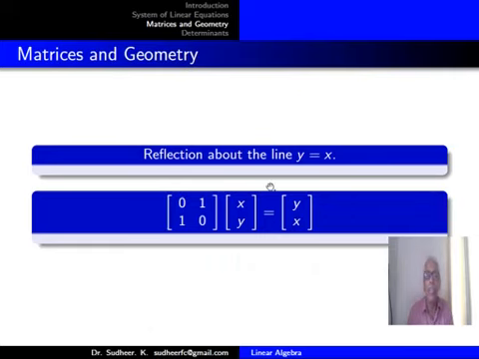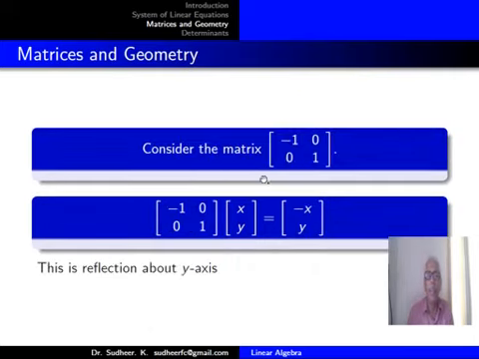Now, this is what you get. Now consider the matrix minus 1 0 0 1. You try yourself: what is minus 1 0 0 1 multiplied to x, y? That will give you minus x, y. So what you understand is the point x, y has image minus x, y. See, these 2 points x, y and minus x, y both have equal y coordinates, but the x coordinate gets a change in the sign.